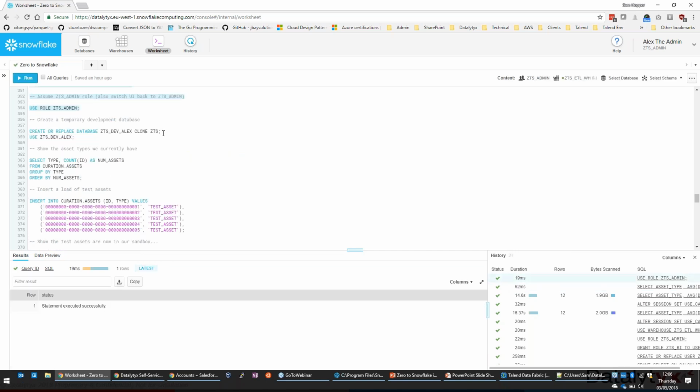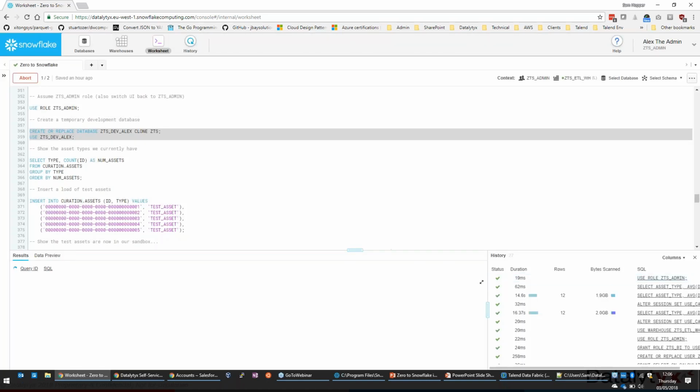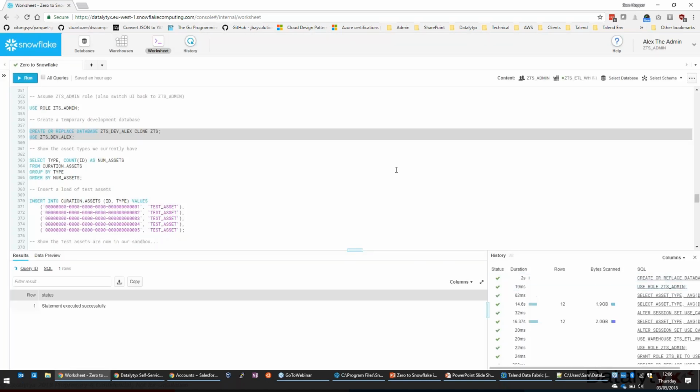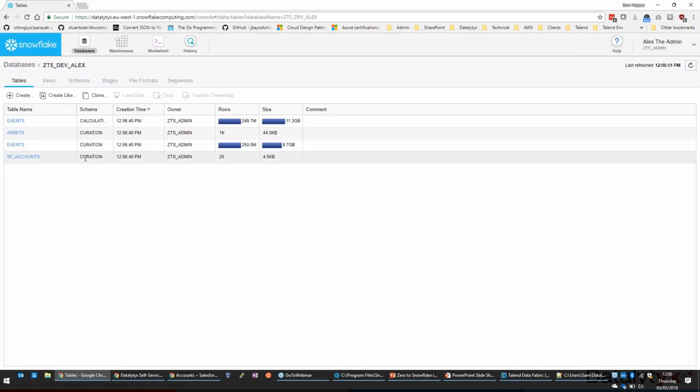Let's make sure we're using the right role. Okay, so let's create a clone. I'm going to call it ZTS dev Alex, because that's the name of the user I'm using, and I'm going to switch to it. So let's run those two statements. And again, because creating the clone is purely a metadata operation, it comes back straight away, having finished. And if we switch to our databases view, you can see it's got all the objects in from the original. And it looks like it's a full clone.